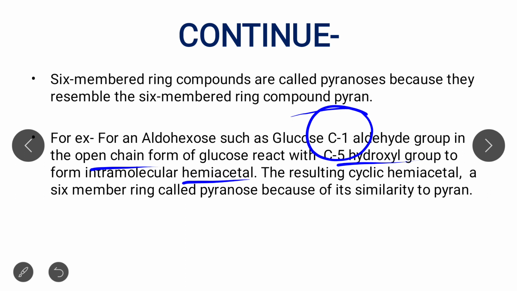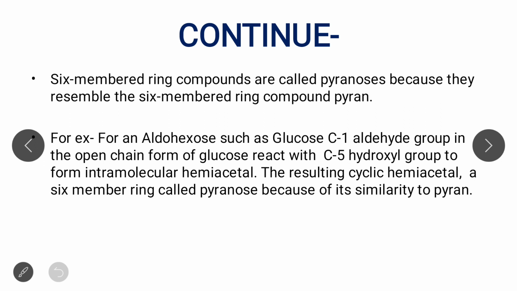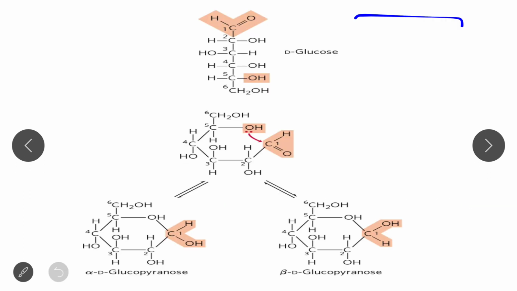I already told you that when an aldehyde reacts with an alcohol, hemiacetal is formed. Similarly here, the aldehyde reacts with the hydroxyl group, that is the alcohol, so hemiacetal is formed, and the resulting cyclic hemiacetal is a 6-member ring called pyranose due to the similarity to pyran. Clear? So this is the figure. Now you are going to get a clear idea about the pyranose.